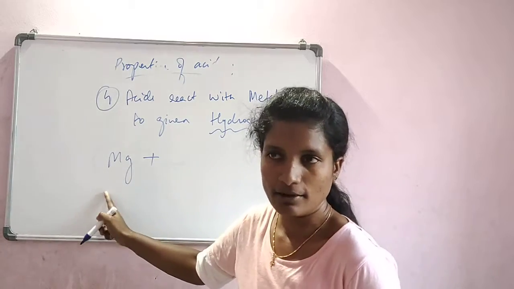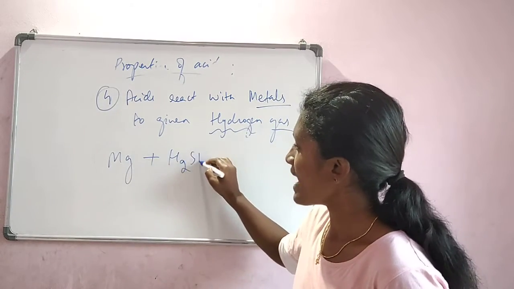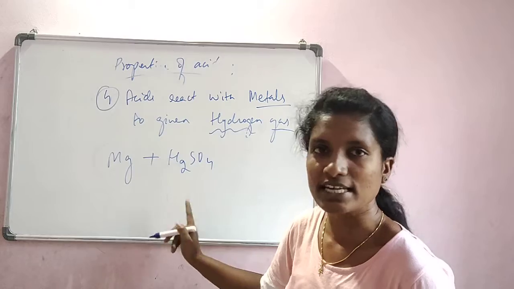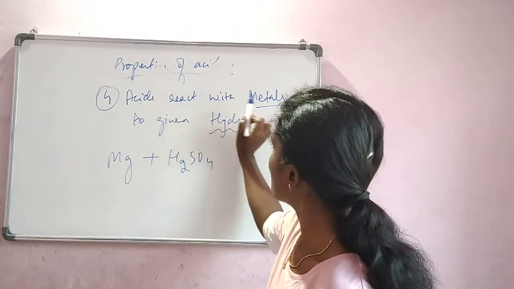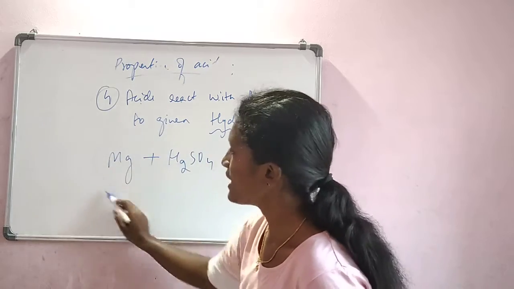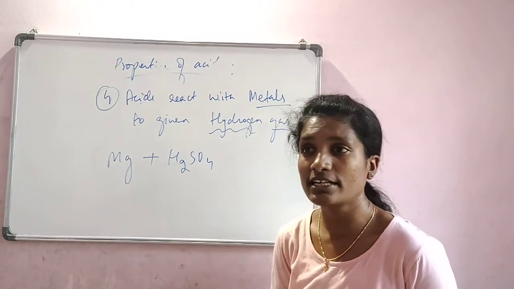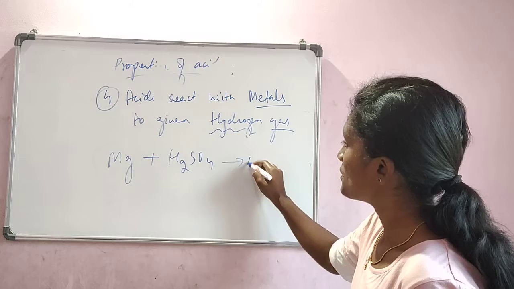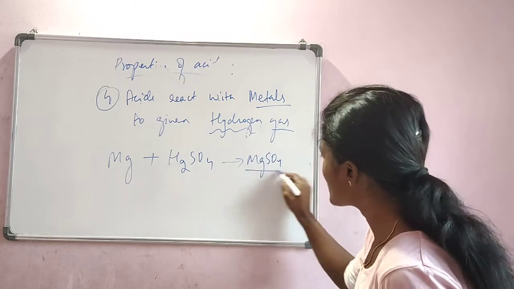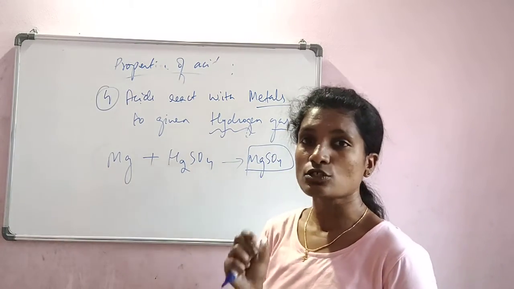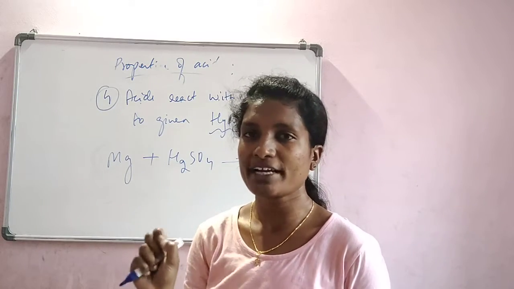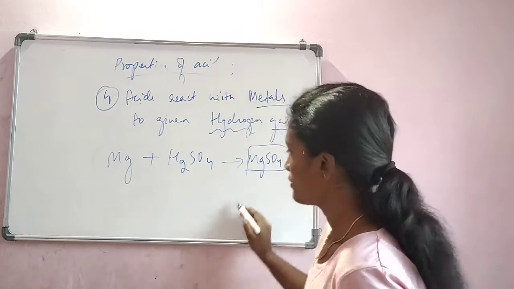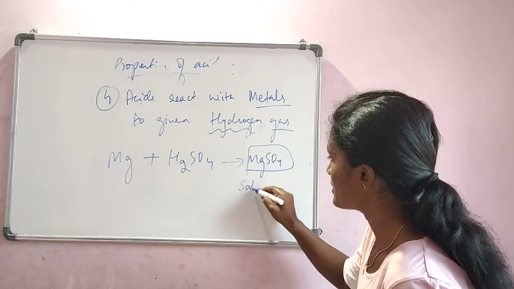Magnesium, which is a metal, reacting with an acid. H2SO4 is what? It is an acid. Can you read? Acids react with metals. So this is an acid reacting with a metal. What is the result which you have written in your test? So it is MgSO4. Now what is this MgSO4? It is a salt. SO4 is a sulfate ion which combines with metals to form salt. Magnesium sulfate is a salt.